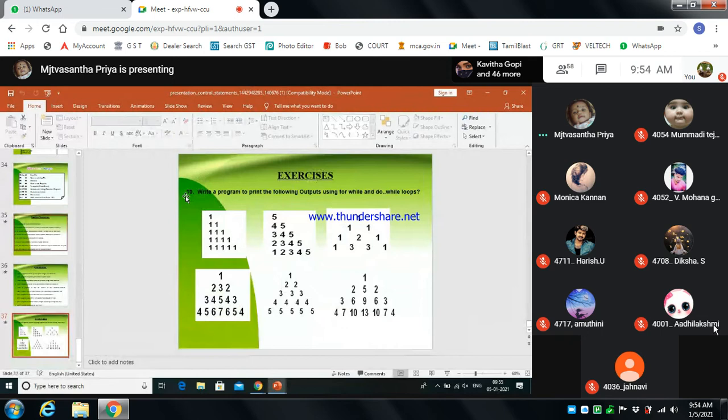So this is the iteration and branching statements. Next we are going to see recursion. Before that, take attendance.